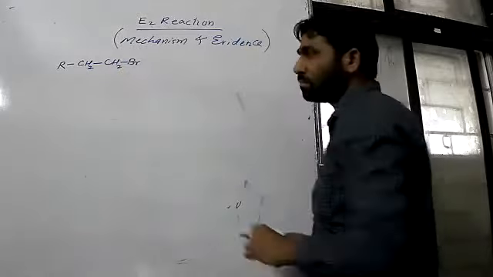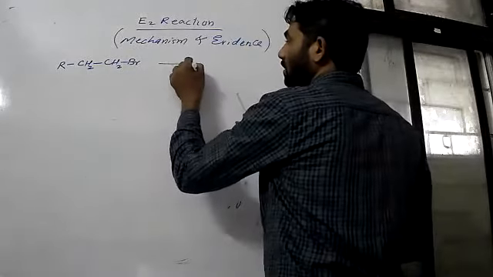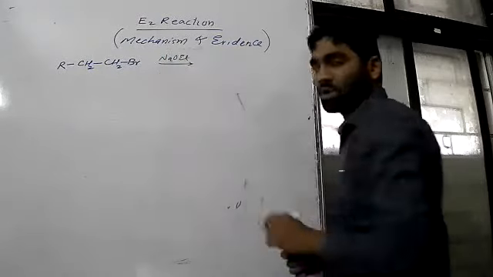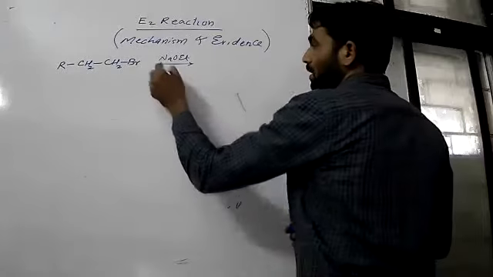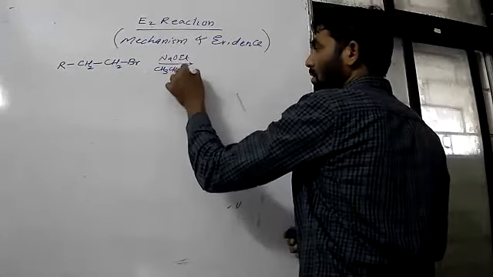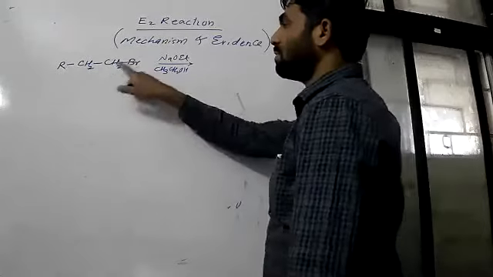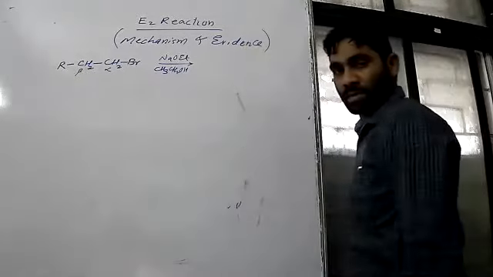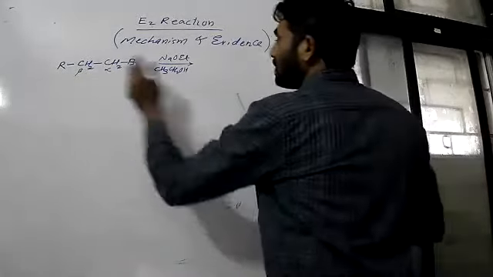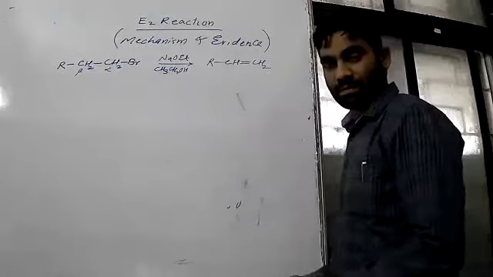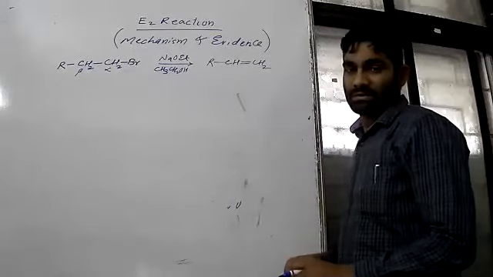This may be reacting with, suppose, sodium ethoxide as a base in ethanol. What will happen? This Br, this alpha carbon, and this beta carbon will react, and there is a formation of an alkene. Right? This is the product. This is the simple reaction.